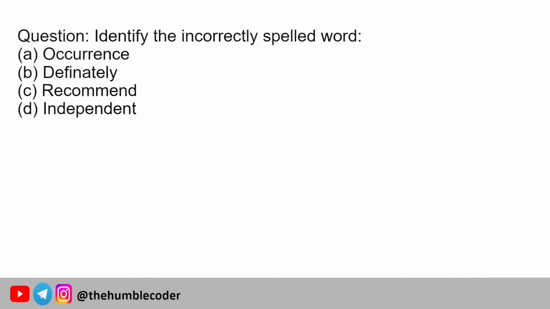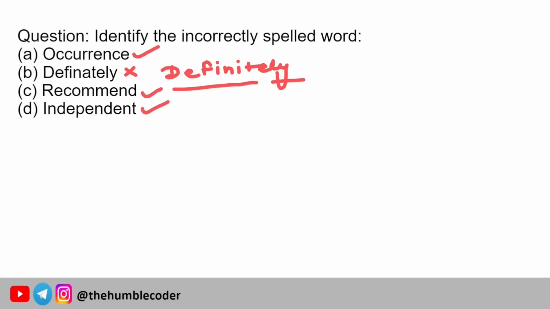Let's move on to this question now. Let's check this question. Identify the incorrectly spelled word. We have four words. We have to tell which of the spellings is incorrect. Let's see. Occurrence, this spelling is correct. Definitely, this spelling is wrong. The correct spelling of definitely is d-e-f-i-n-i-t-e-l-y. First see how the word definitely is formed: it is definite and then ly. Recommend is also correct, and independent is also correct. Moving on to the next question.